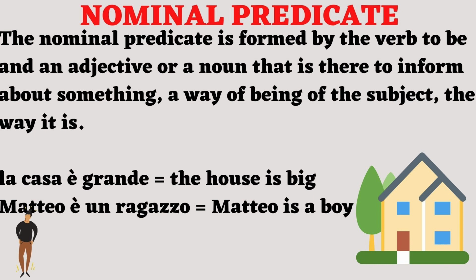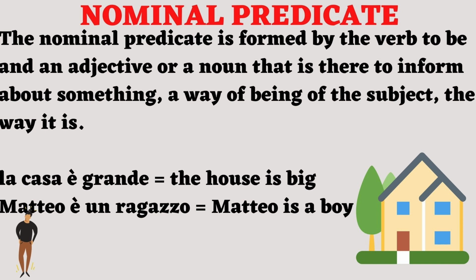We'll see adjectives more in details in another video. For now, let's use it for an example. The adjective is there to give an information about the house. It follows the verb to be, which is conjugated, in this case, in the present form. So, we have the verb to be and an adjective giving information about the subject. This means that we have a nominal predicate.